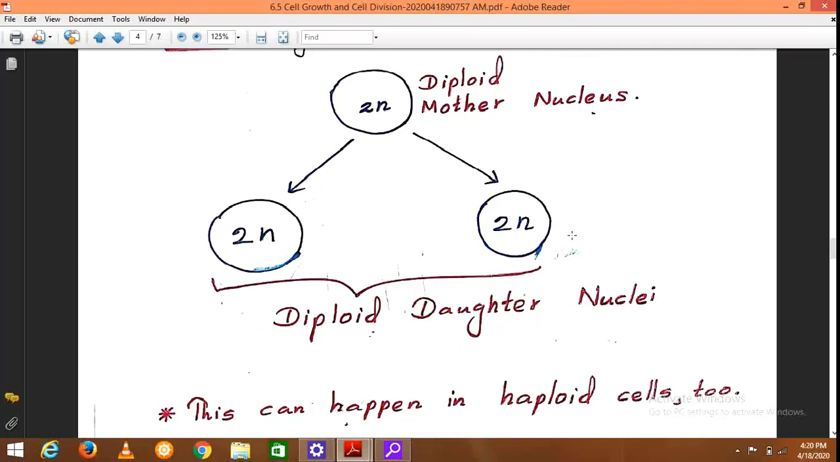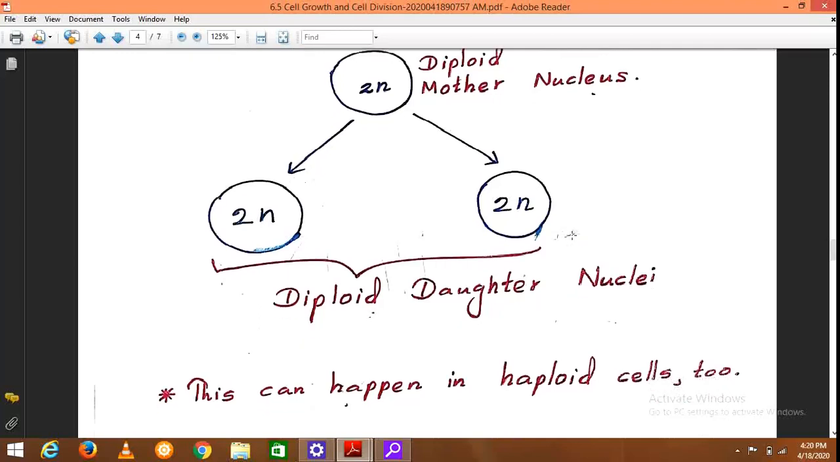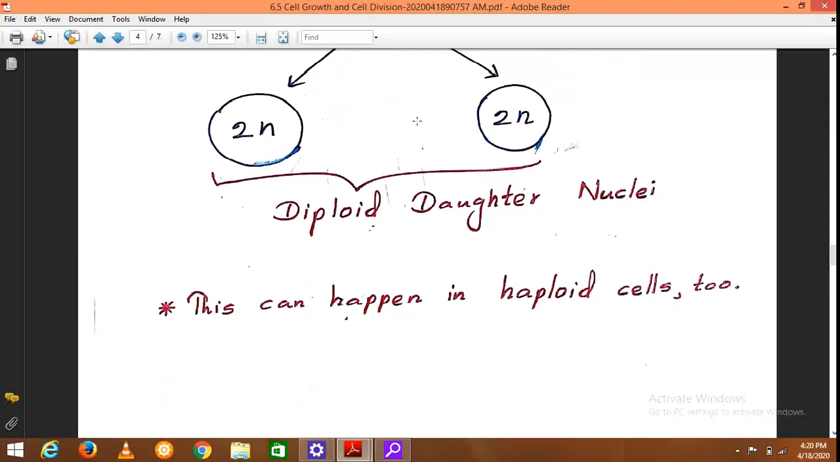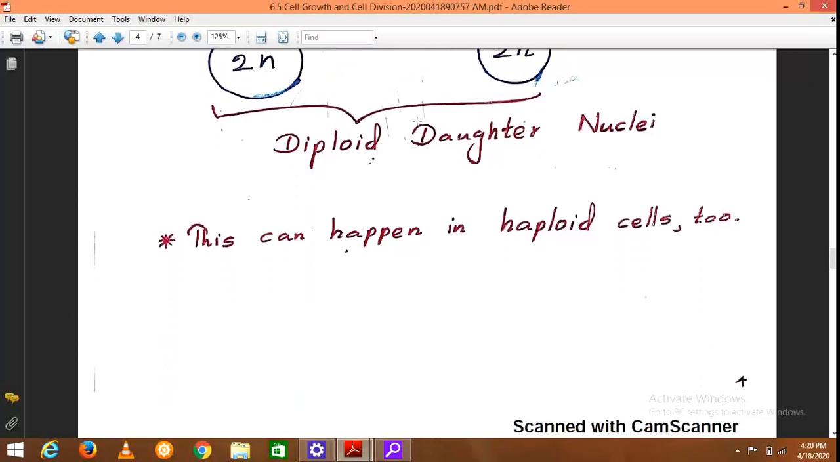Right? So the thing that you have to remember is that during mitosis, the mother cell or the mother nucleus will result in two daughter cells or two daughter nuclei, and the two daughter nuclei are identical to each other, and these are equal to the mother nucleus as well. So mitosis is possible in both diploid and haploid cells.